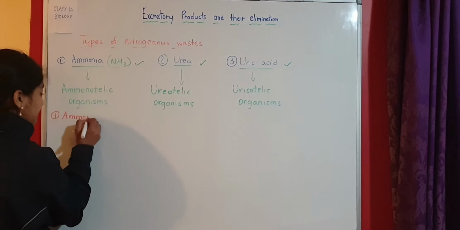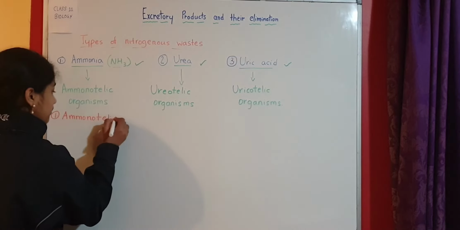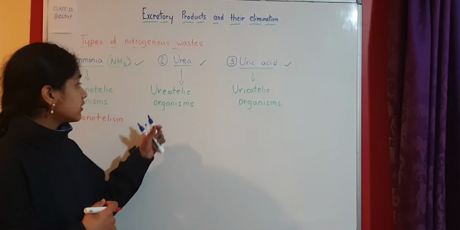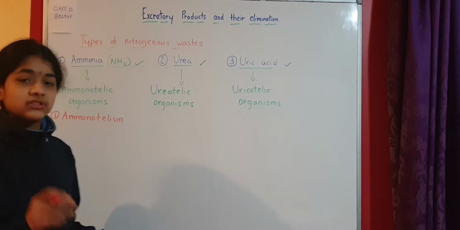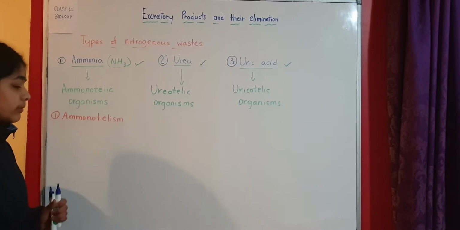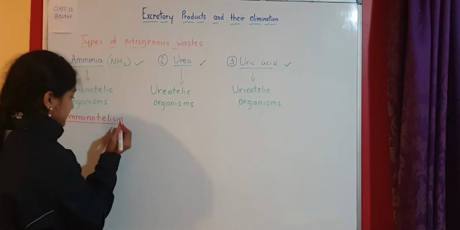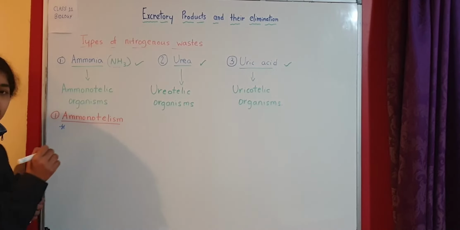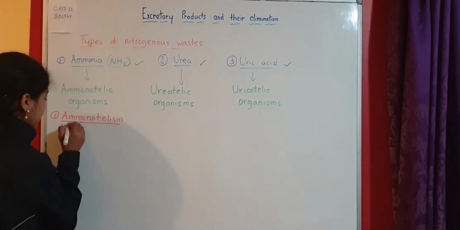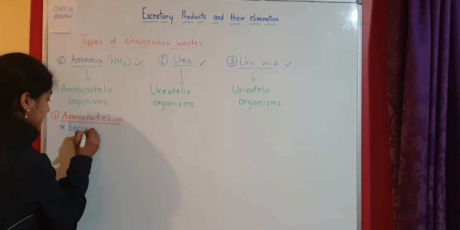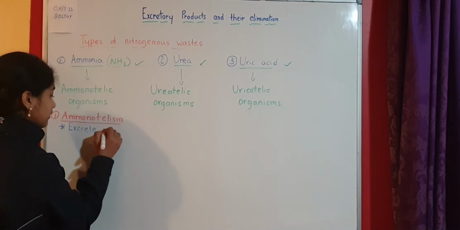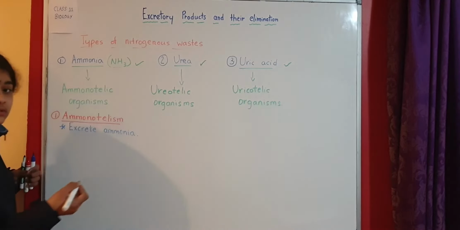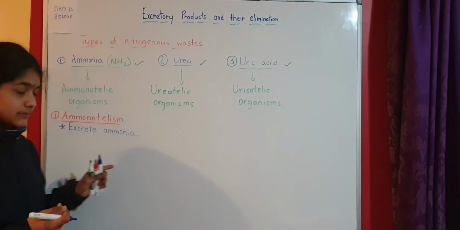So ammonotelism. Urea excreting is called ureotelism. Then uricotelism. So just "ism" is added at the end of the word. Now, ammonotelism. The first thing we need to remember is the excretory product, that is ammonia. So the first characteristic is that ammonotelic organisms excrete ammonia.